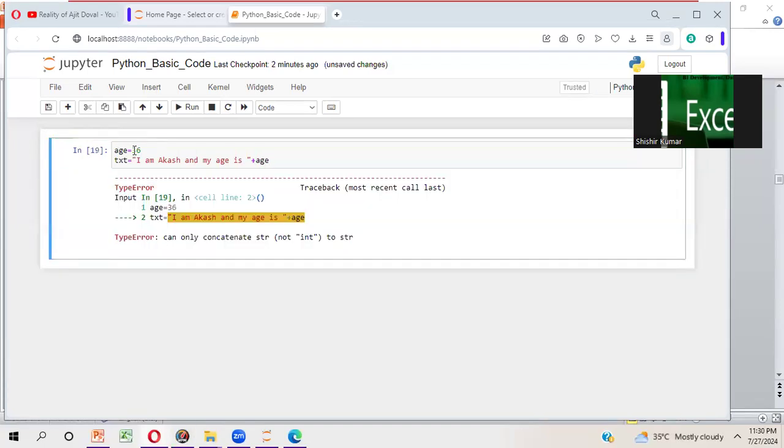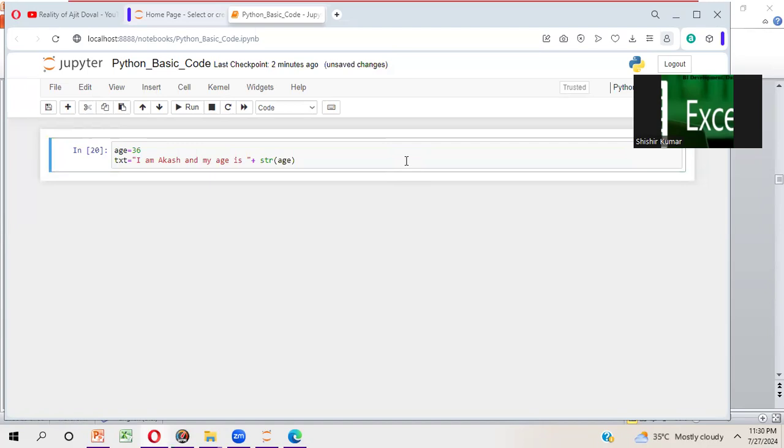Run it. So see here, I'm getting an error. Why am I getting an error? Because age is a number and this text value is text. So you have to convert this age value into a string. You need to write here str, bracket, and then close the bracket. Put your pointer here and run it.